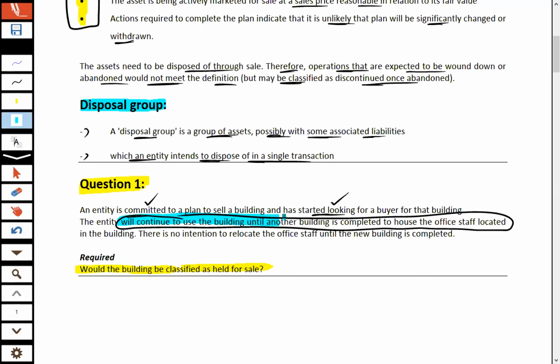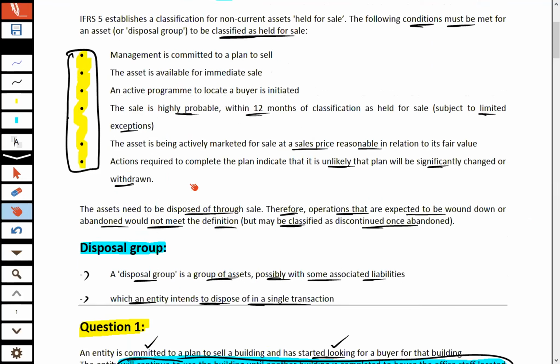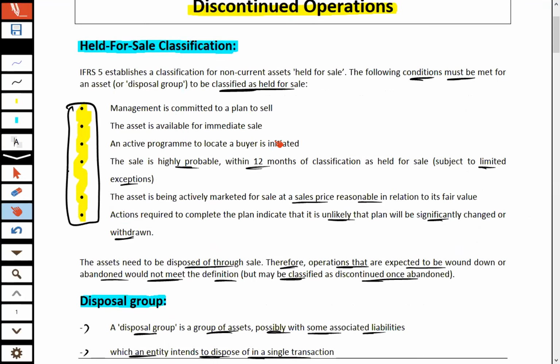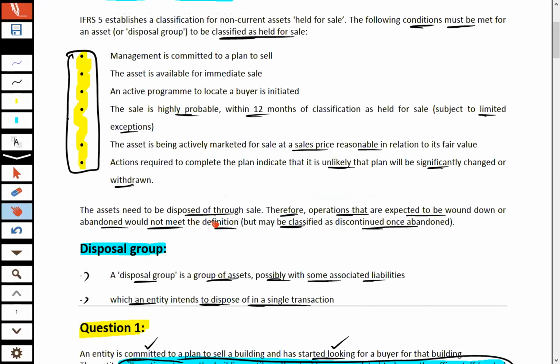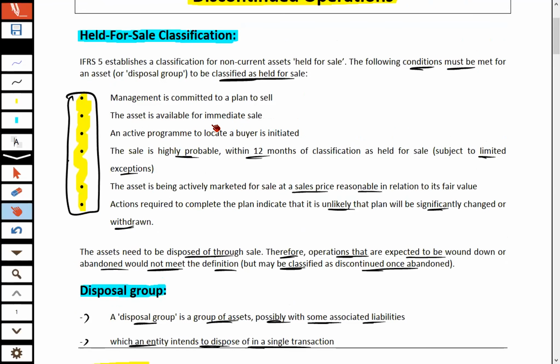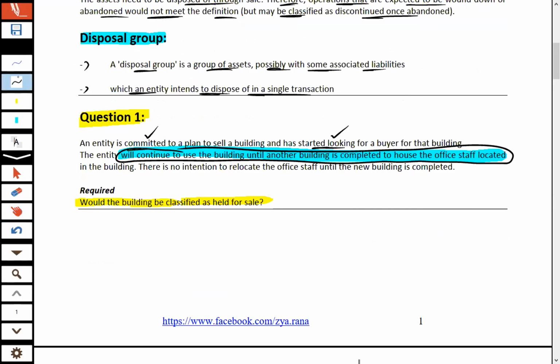Irrespective of their commitment and search for a buyer, the asset is not available for immediate sale. Why? Because they are not planning to vacate the building until another building is constructed and the office staff is shifted to the newly constructed building. So the asset is not available for immediate sale. There is no intention to relocate the office staff until the new building is completed, so the criterion that the asset is available for immediate sale is not met for this question.